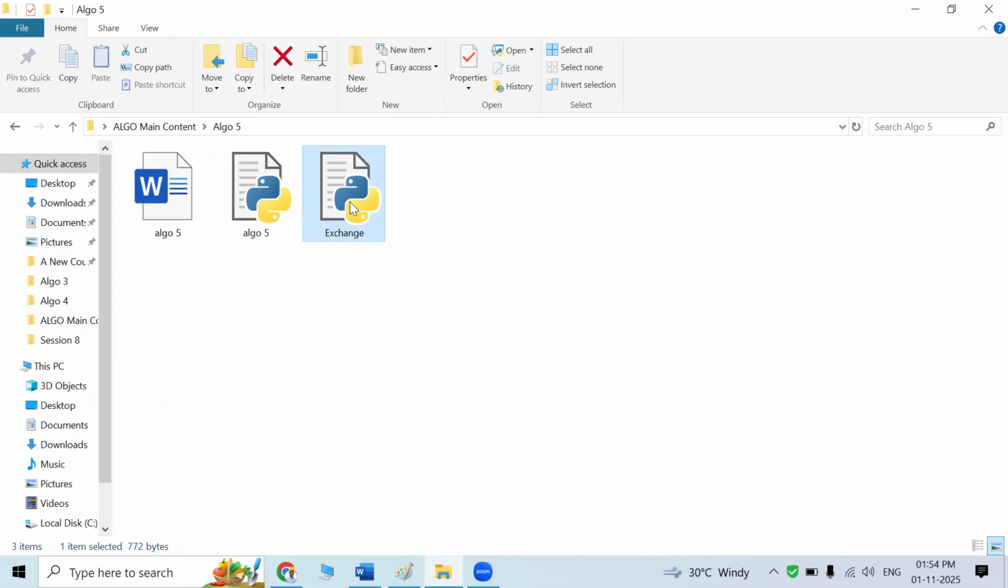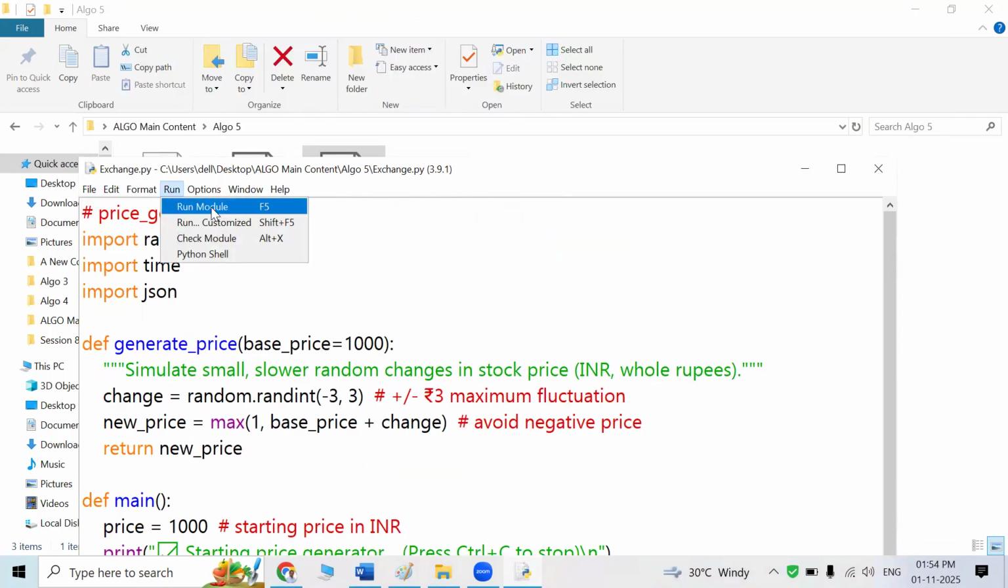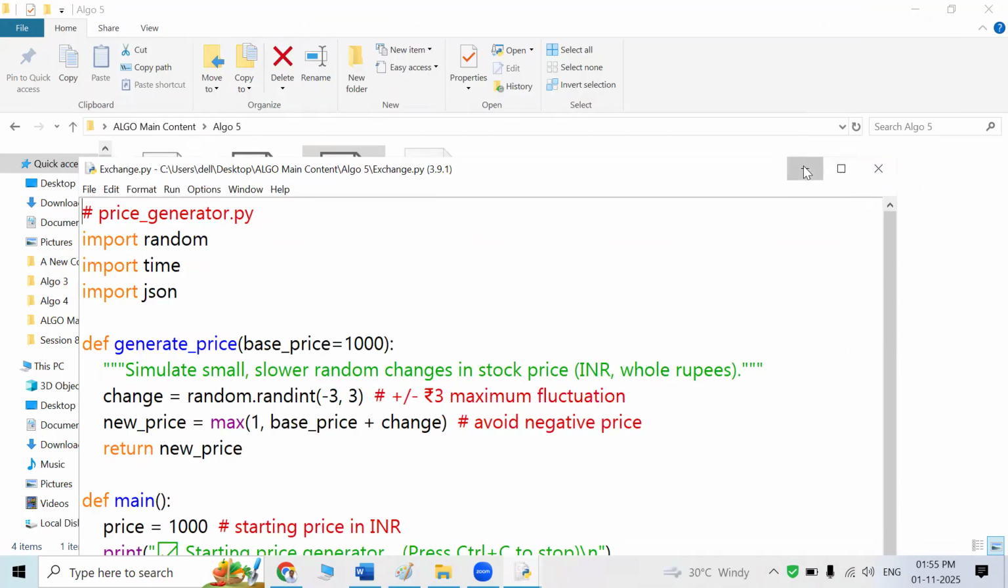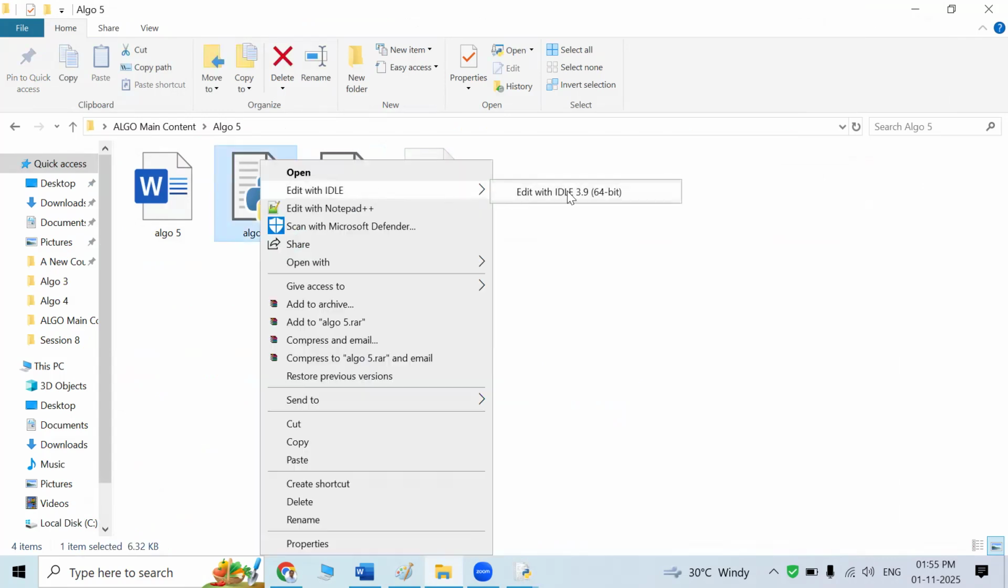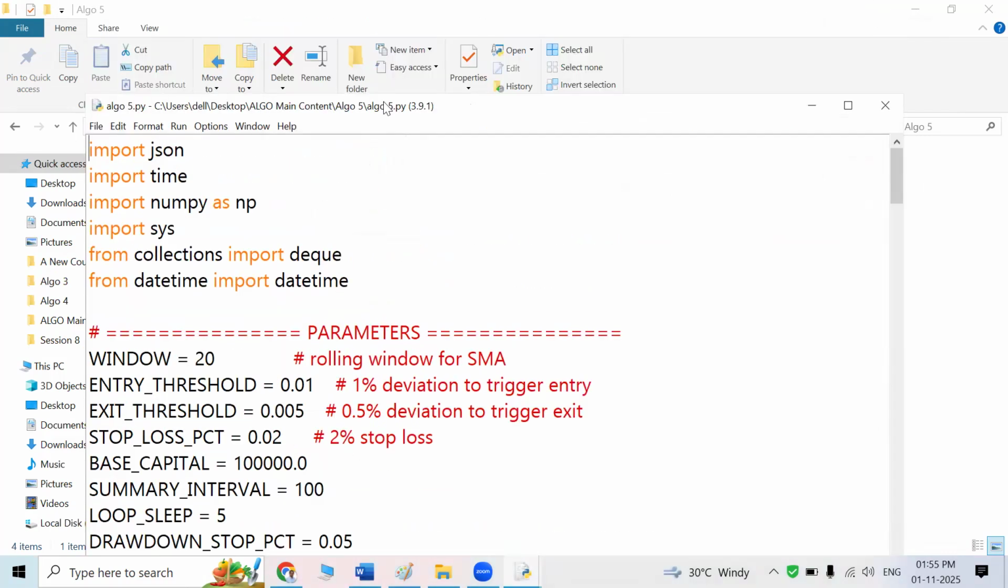The first file is a file from an exchange. It continuously keeps changing the price, and we have no control over this exchange file. You can see the price is generated randomly. The change in price will be saved into a JSON file, and this is my algo. The logic which I have discussed, I have designed into the code. So now I will run this algo.